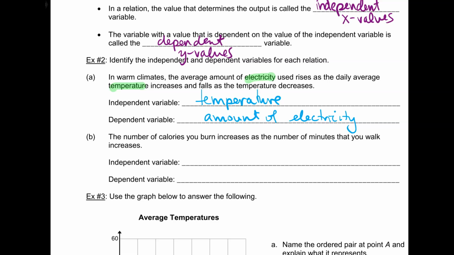All right, the number of calories you burn increases as the number of minutes you walk increases. Two things I see: number of calories burned and number of minutes you walk. So which one affects the other? Do we have an idea? The number of minutes you walk is what? Independent. Number of minutes walked.